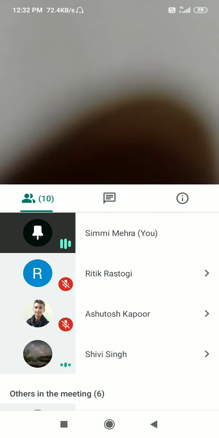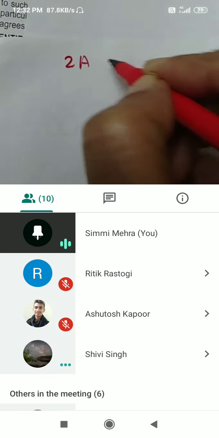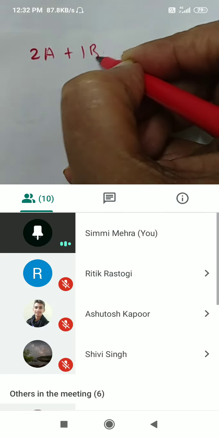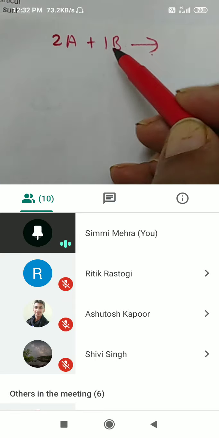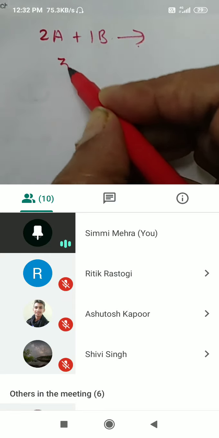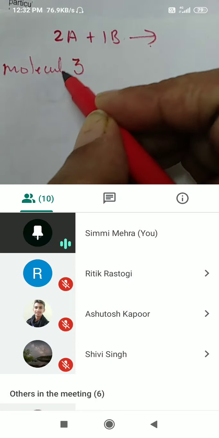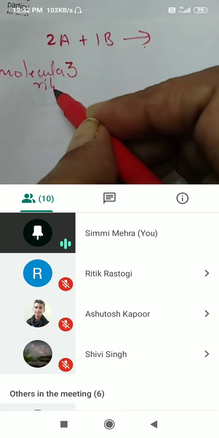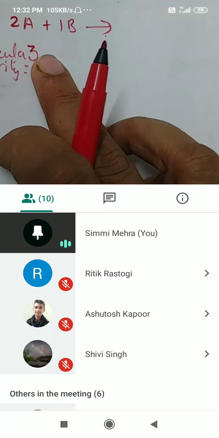Now it is better. So suppose we have 2 moles of A and 1 mole of B taking part in a chemical reaction. So total number of moles is how much? 3. So molecularity is 3. So molecularity means total number of moles taking part on the reactant side. That is molecularity of the reaction.